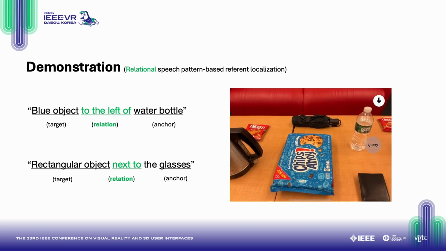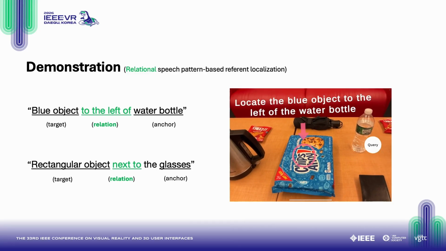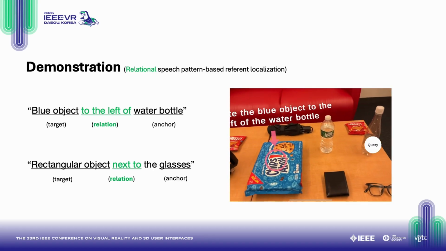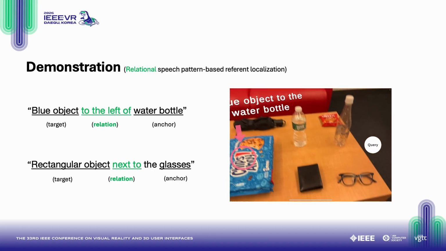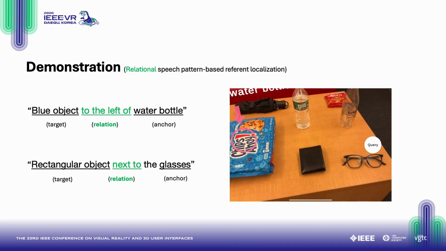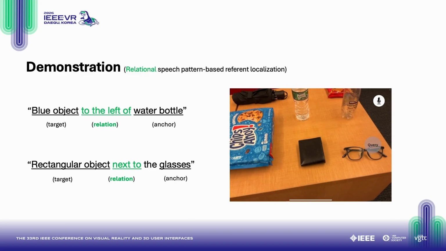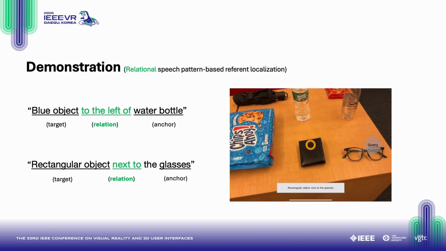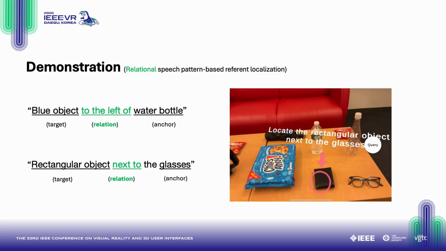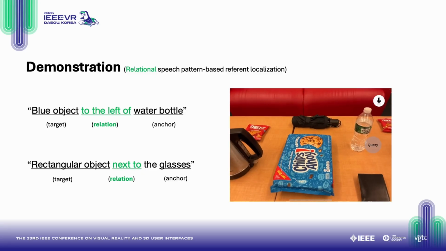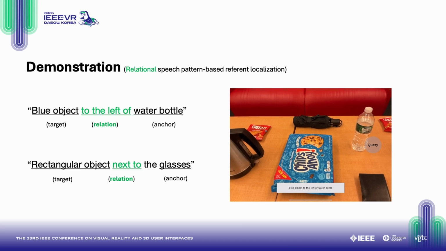For example, the expert might ask, "Can you show me the blue object to the left of that water bottle?" Our system parses the descriptive and relational cues and disambiguates which object is being referenced. Similarly, if the expert says, "the rectangular object next to the glasses," the system again combines object features and spatial relationships to resolve the intended target. This demonstrates how speech-to-spatial supports natural spoken instructions and maps them to precise object references in the environment.